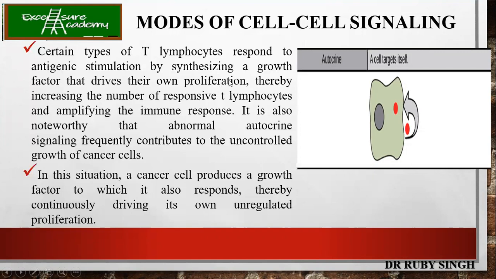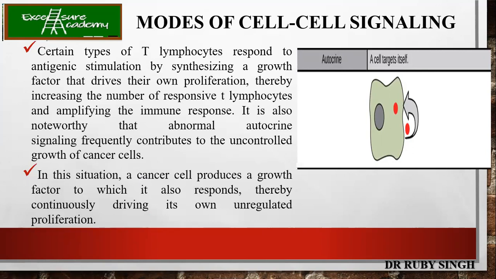It means the cell which releases the ligands will go and bind to its own receptors so that it can undergo an increase in number, thereby increasing the number of responsive T lymphocytes and amplifying the immune response. It is also noteworthy that abnormal autocrine signaling frequently contributes to the uncontrolled growth of cancer cells. This is one of the signaling mechanisms happening in cancer cells.